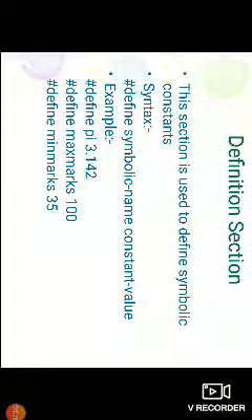The second one is hash define MAX_MARKS 100. Here hash define is a preprocessor directive, the next one is the symbolic name, and the next is the constant value. Whenever MAX_MARKS appears in the program, it is replaced with 100.